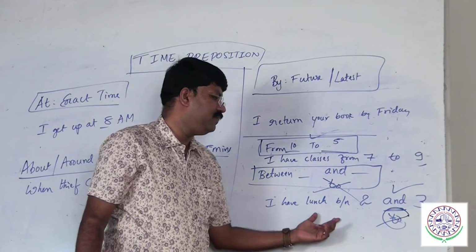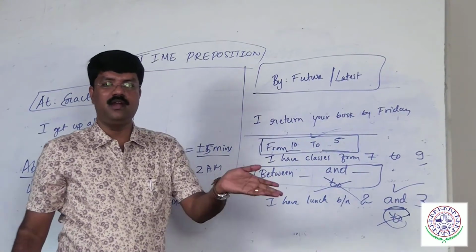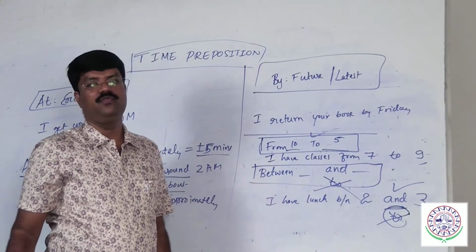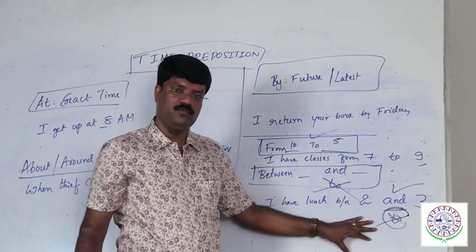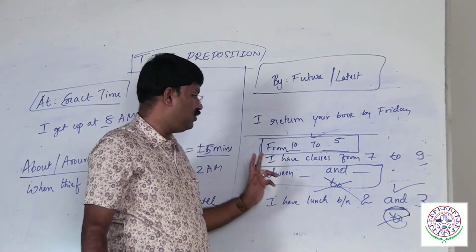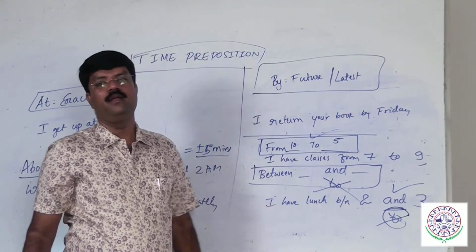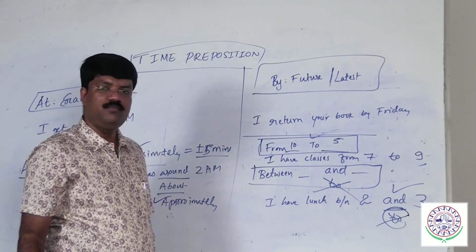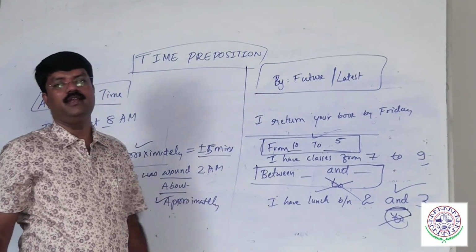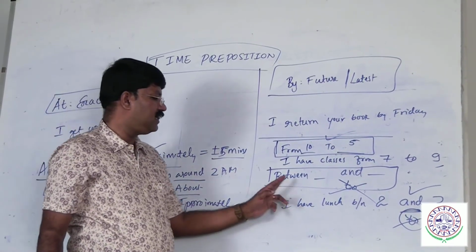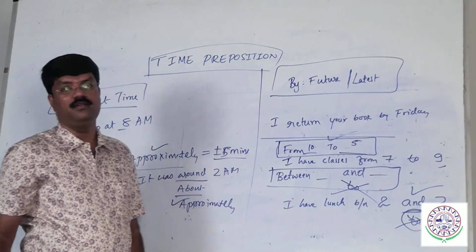I have lunch between 2 and 3. It means between 2 and 3, which could be 2:15, 2:30, 2:45. Now you cannot use to for the middle, it is between. So make sure that from to, between and. Repeat, from to, between and. From should be starting time and ending time. So between and is a very important point, right?